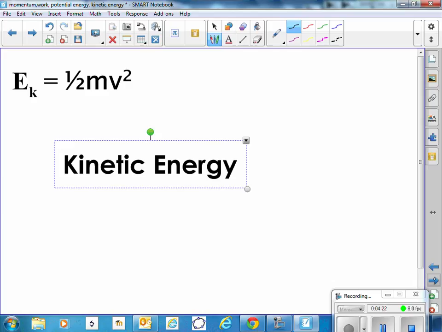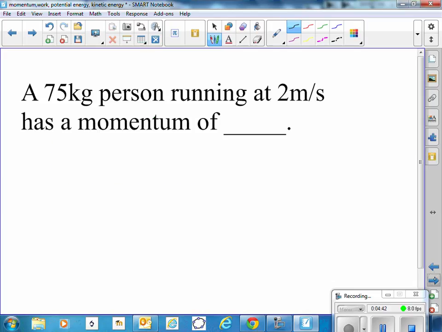And there's an equation, that little k stands for kinetic, that has to do with its velocity and its mass. Its kinetic energy is equal to 1/2 its mass times its velocity squared. Only the velocity is squared. So let's go through these things that we've learned. We learned about momentum. A 75 kilogram person running at 2 meters per second has a momentum of 150 kilogram meters per second. I just multiply the mass times the velocity.